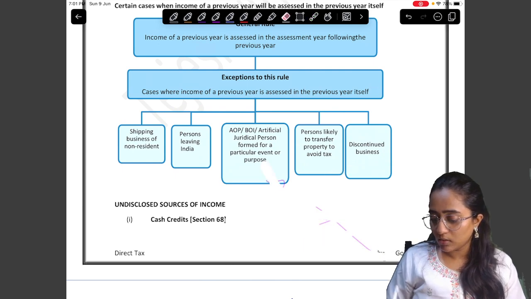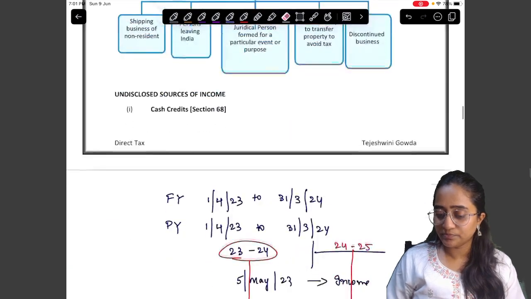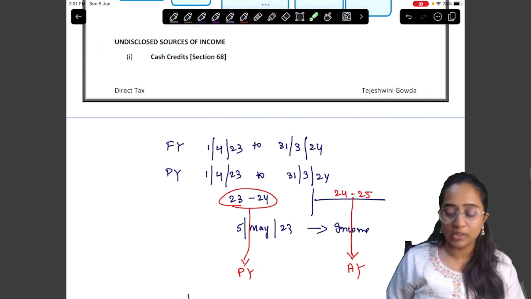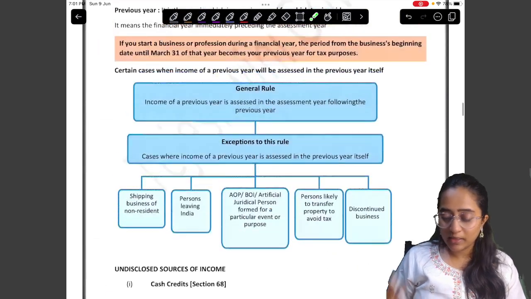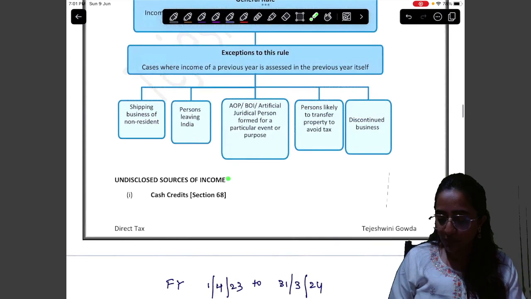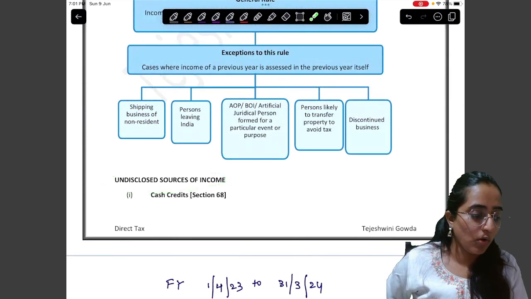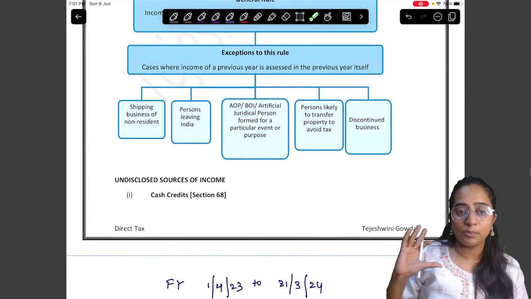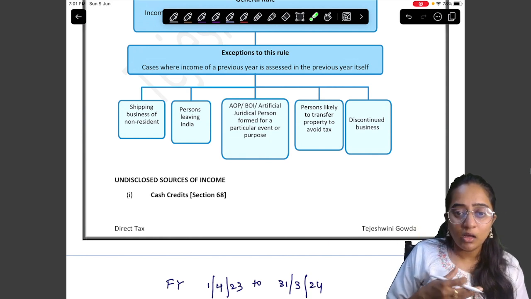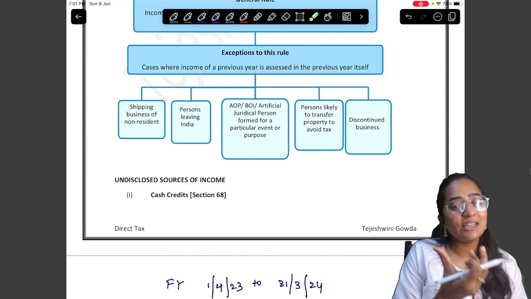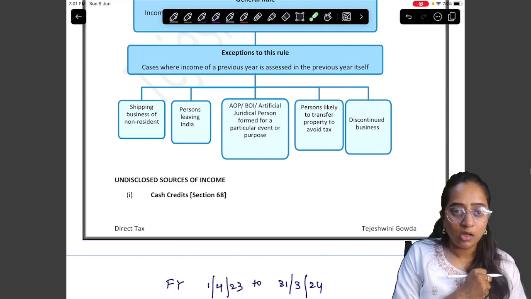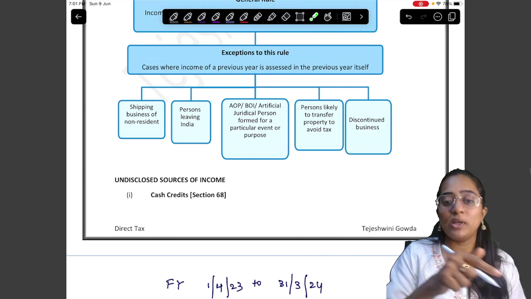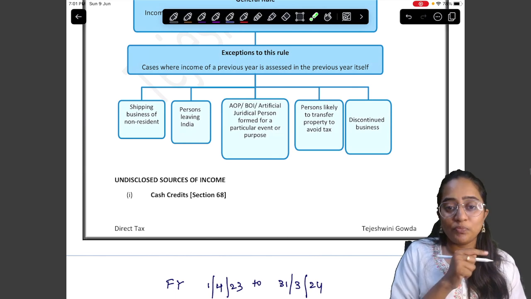Clear? Now, the next point is undisclosed source of income. First of all, remember this undisclosed source of income comes with the concept wherein you are not showing your income 100%, or the income which is shown, there is no satisfactory explanation given to the AO, assessing officer.